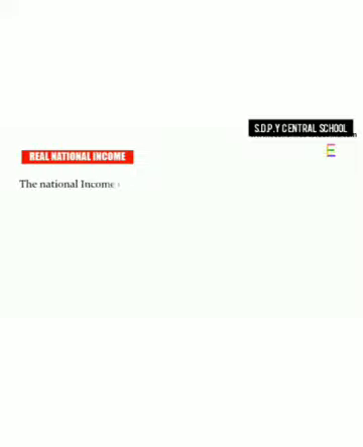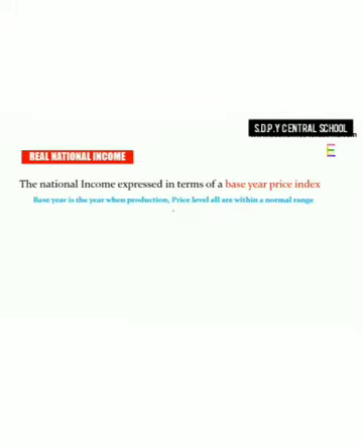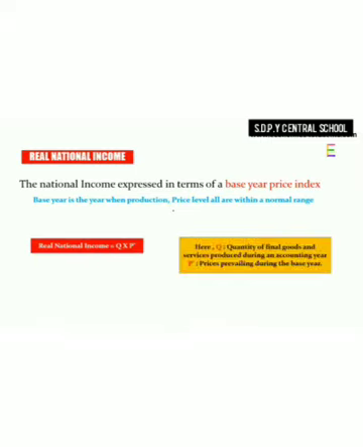Here, national income is expressed in terms of base year price index. What is base year? Base year is the year when price level of all goods is within a normal range. We can express real national income is equal to Q into P star. Here, Q is the quantity of final goods and services produced during an accounting year. P star is the price prevailing during the base year.